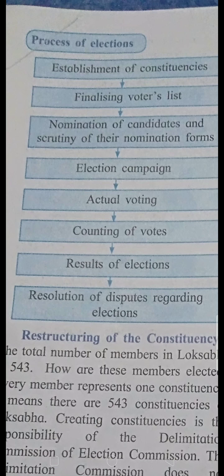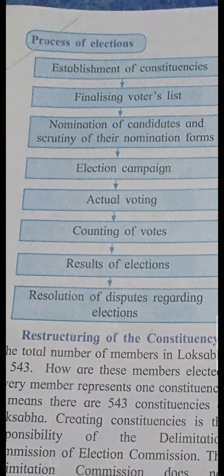Now moving further, let us see the entire process of election, how it becomes. First is establishment of constituencies. What do you mean by constituencies? Constituencies means area. One entire area. Suppose in Vasai election is to be taken place. So Vasai will be divided into constituencies, say 5 constituencies or 6 constituencies. Division kar dete hain area wise. They are known as constituencies.